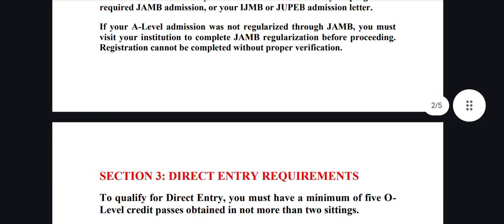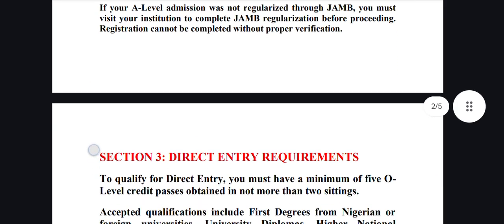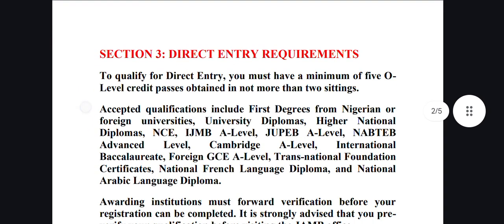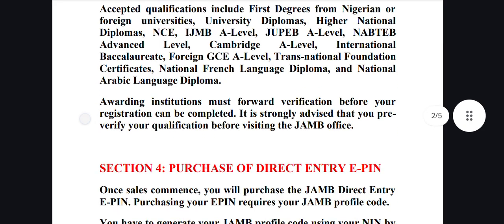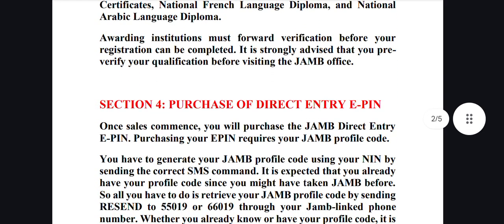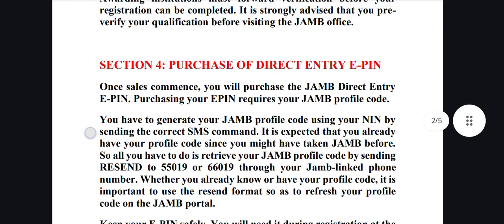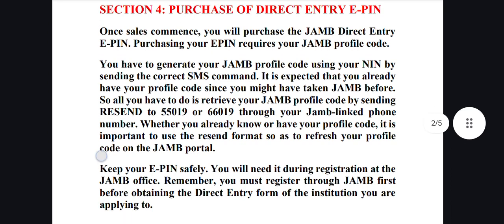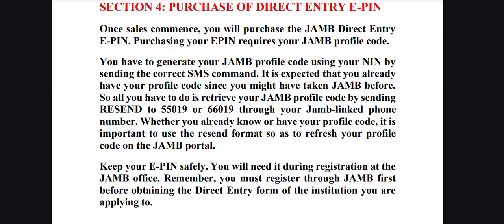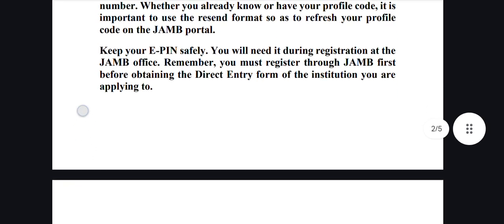You may do regularization if your institution was not recognized, and we showed you accepted qualifications. And also we talked about the verification from your previous institution. We talked about E-PIN sales, profile code generation, profile code retrieval, and also E-PIN purchase.